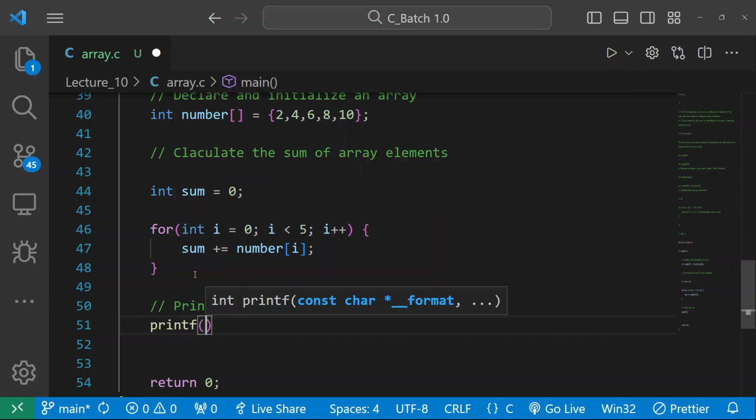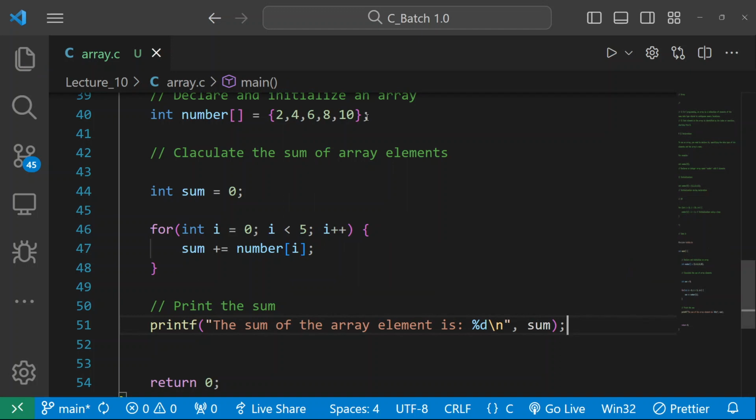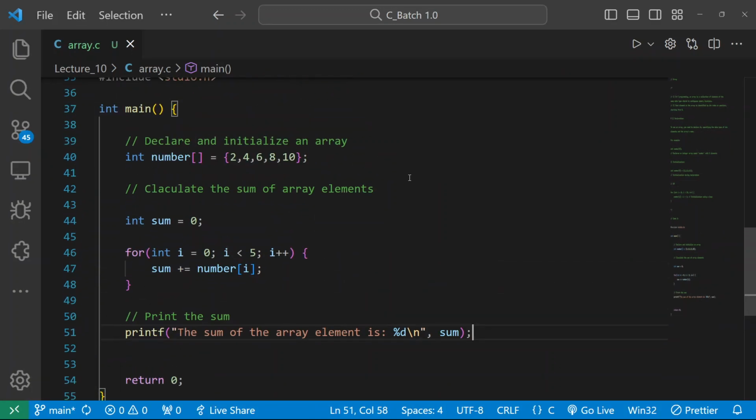And now let me print the sum in front of you. So printf, "the sum of the array element is %d\n", comma sum, semicolon. Let me save it. Let me decrease its size so you can see the whole code, and let me run it. Let me take a simple number, so we will come to know whether our code is working fine or not.